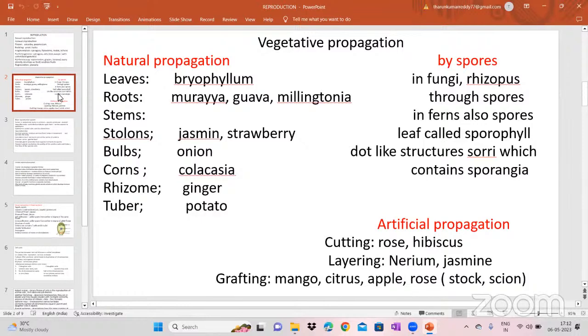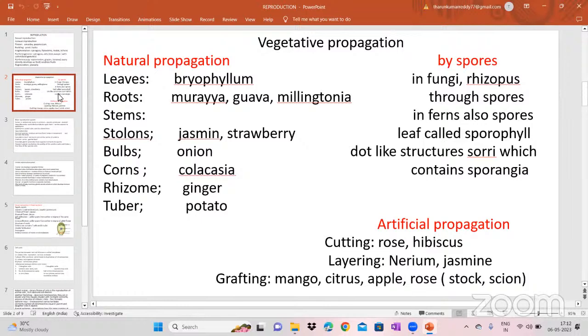The eye parts are there. If you see the potato, we see some eye type structures. If we cut the eye part and put it in the soil, we will get a new plant. So even with the onion, you put the onion, we will get another onion. In corm, in ginger, in rhizome also, you cut one of the rhizome, and put it in the soil, we will get a new plant of the ginger or turmeric. So these are the natural propagation methods by which we get new plants.